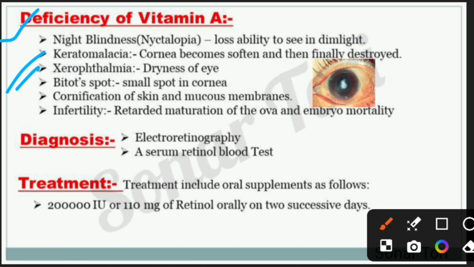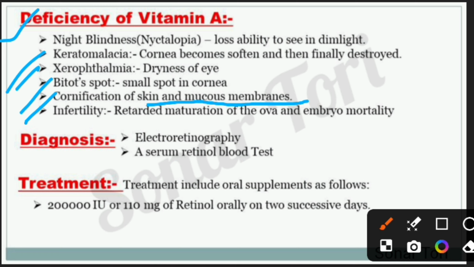Point 4. Bitot's spot. You can see in this picture there is a small dot in the cornea. Point 5. Cornification of skin and mucous membrane. Cornification means the dryness and hardness of the skin. Point 6. Infertility. It also affects the maturation of ova and embryo mortality.